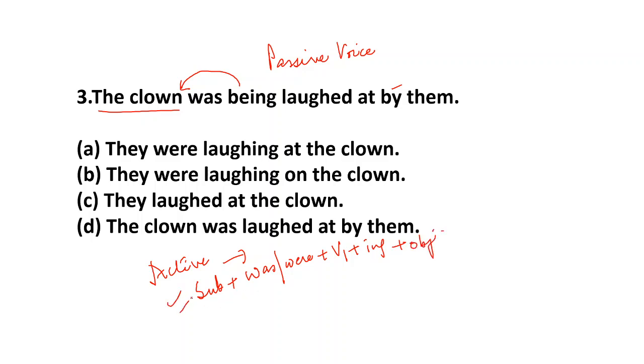So here you see which sentence it is: the clown was being laughed at by them. Here them becomes they in the active voice. They were laughing at the clown. Laugh, first form V1, plus ing, at the clown. Now this is the correct answer.